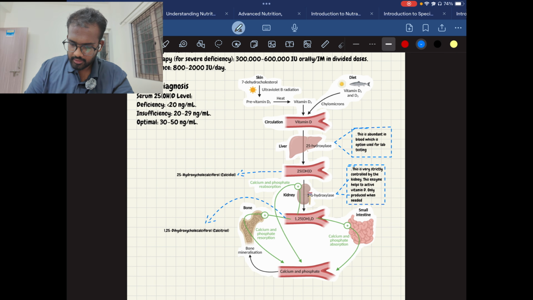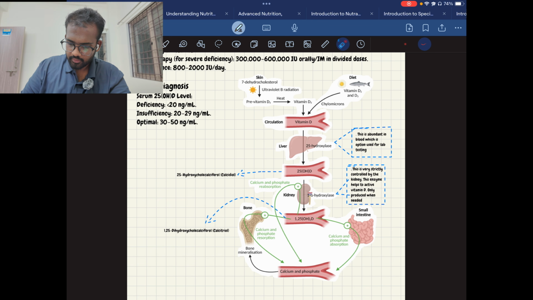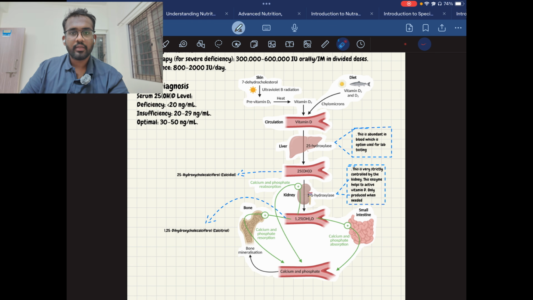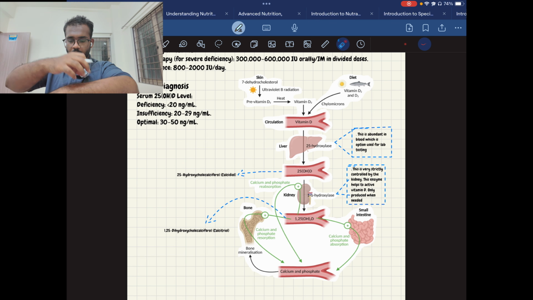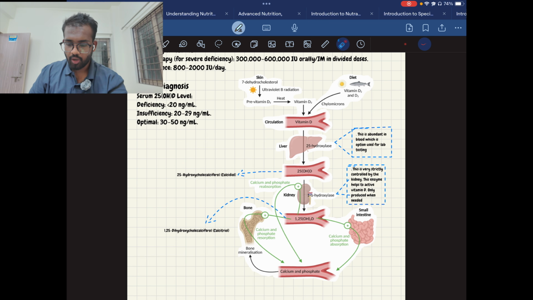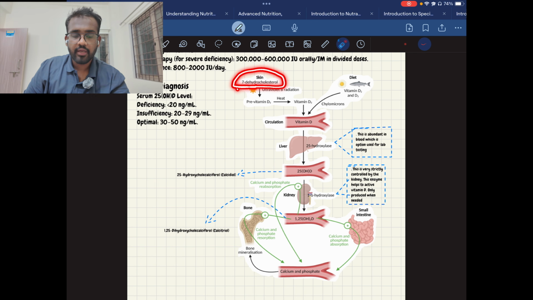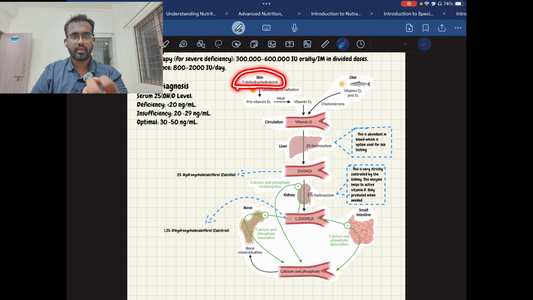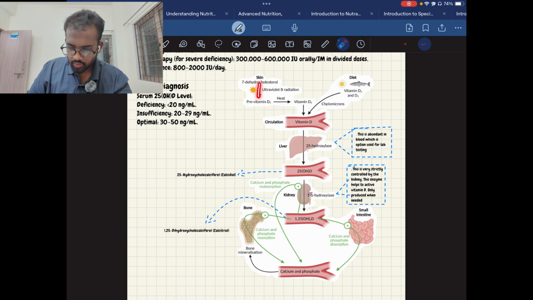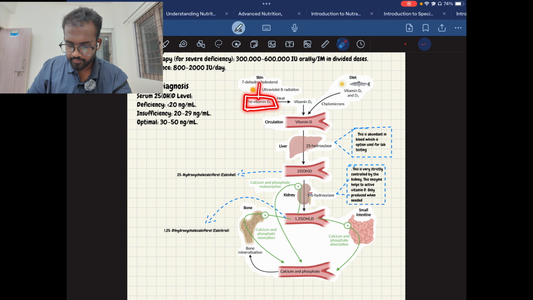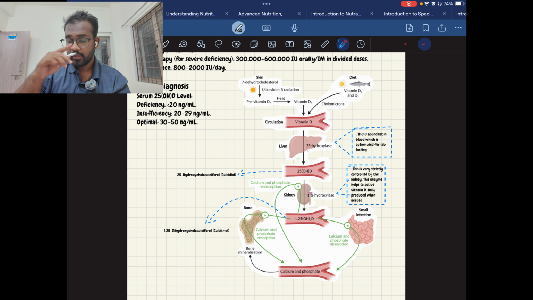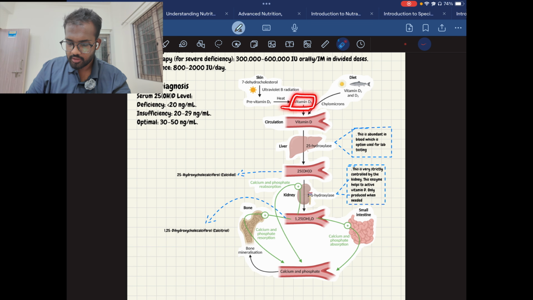See, when there is the sun, so this is the sun, right? When the sun rises and falls on the skin, your body absorbs vitamin D in the form of 7-dehydrocholesterol. This is the form in which your body actually absorbs from the sun. This is called pre-vitamin D3. In the presence of heat, it converts into D3, which is called cholecalciferol. Okay, it is called D3.